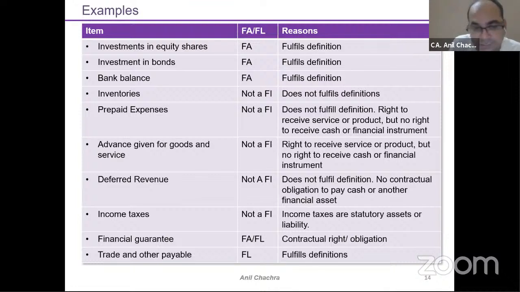Now the question is, although it's part of my statutory assets, can I say that as and when I set up my industry, my state government committed that I will get money back? That means some sort of agreement would be there. So it can become your contractual right to get the money back from the government. So that can be your financial asset, right? That can be your financial asset.